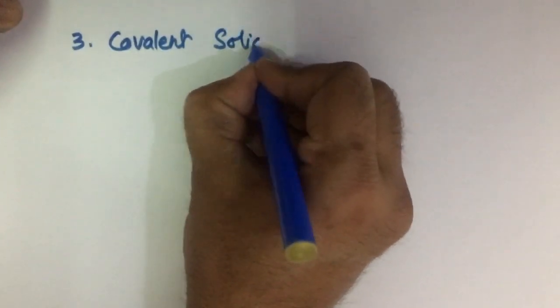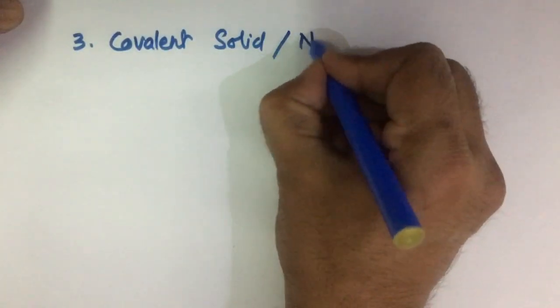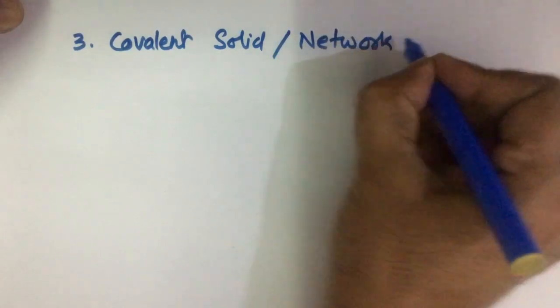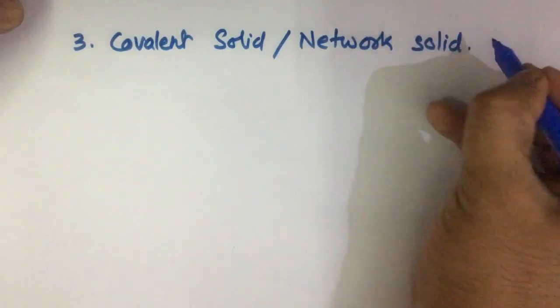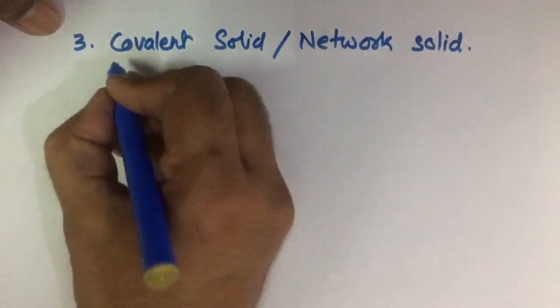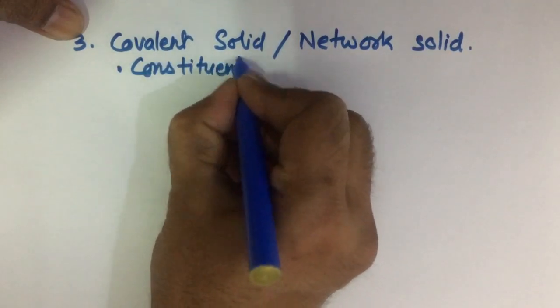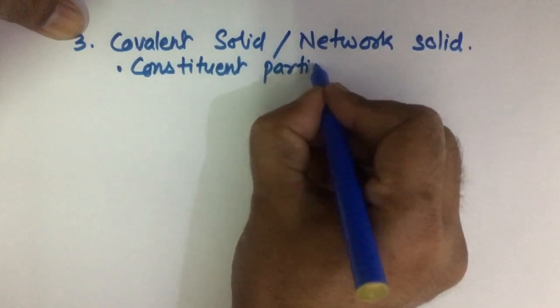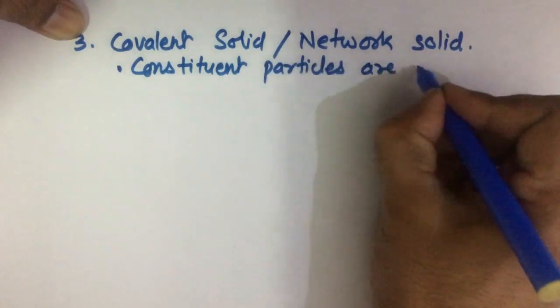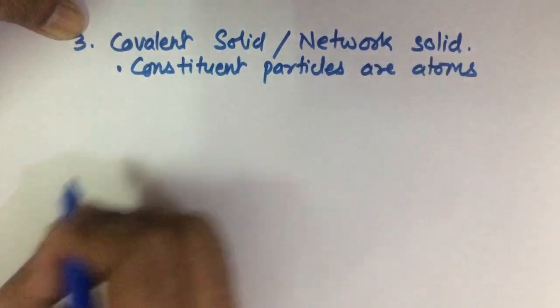Now the third type of crystalline solid is the covalent solid, also called network solid. In the covalent solid, the constituent particles are atoms.